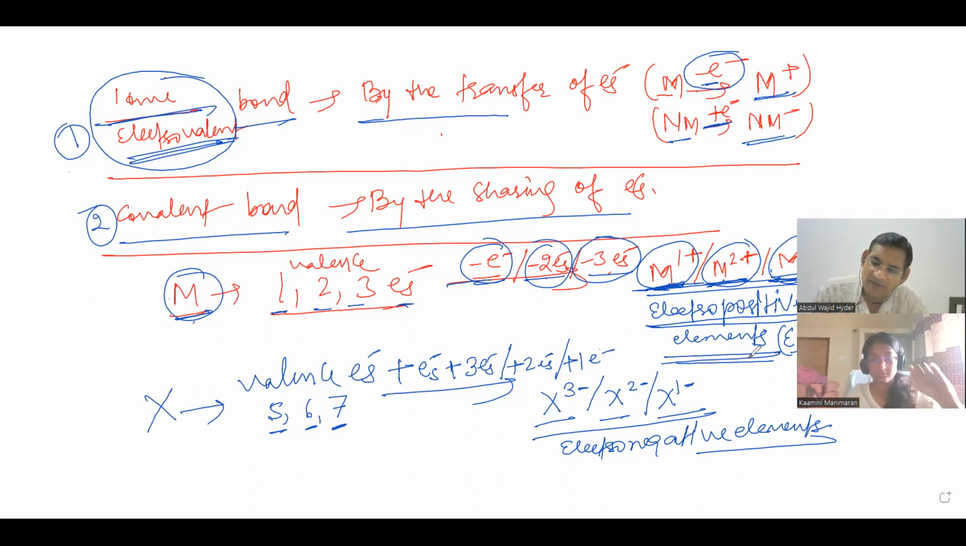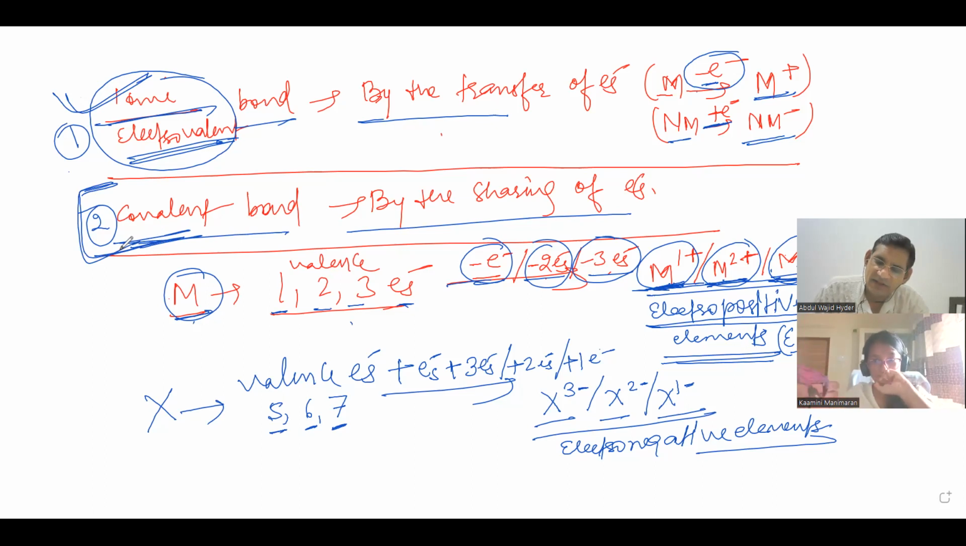Is it clear, beta? Yes, sir. What about the fourth shell, sir? Which one? The one having 4 electrons in the valence shell? Yeah. I'll talk about that, because right now you are doing only this. With 4 or more electrons, we will talk about it later. So that also we will discuss. This is the basic.